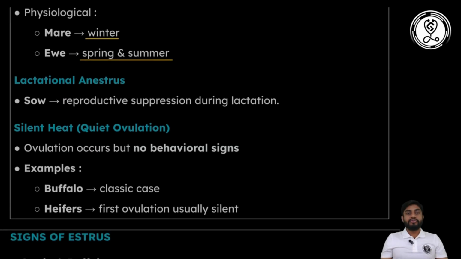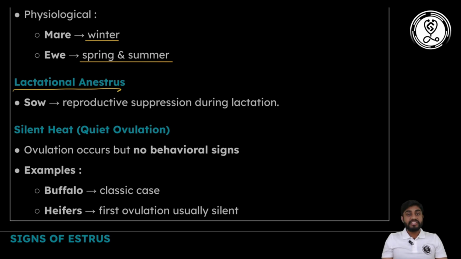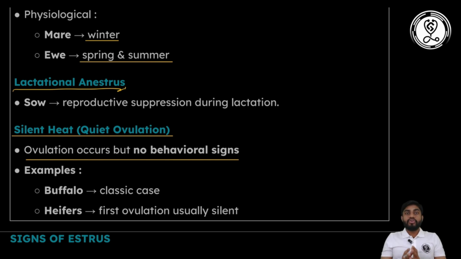Now there are some reasons due to which anestrus can occur. The first one is lactation anestrus. During lactation the reproduction is suppressed, so that is known as lactation anestrus. In some buffaloes there will be silent heat, or quiet ovulation. So ovulation occurs but there is no behavioral sign. Sometimes in buffalo or heifers the estrus behavior will go unnoticed. Such conditions are known as silent heat or quiet ovulation.